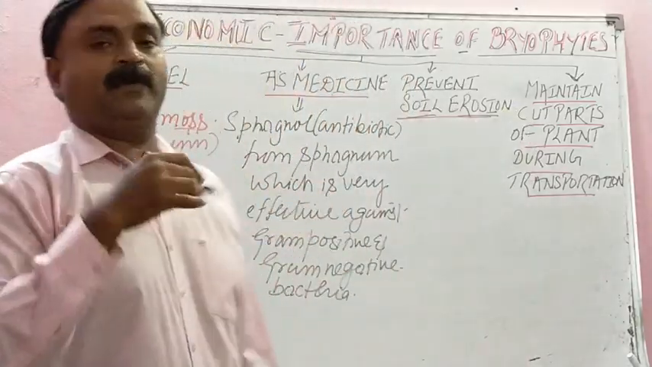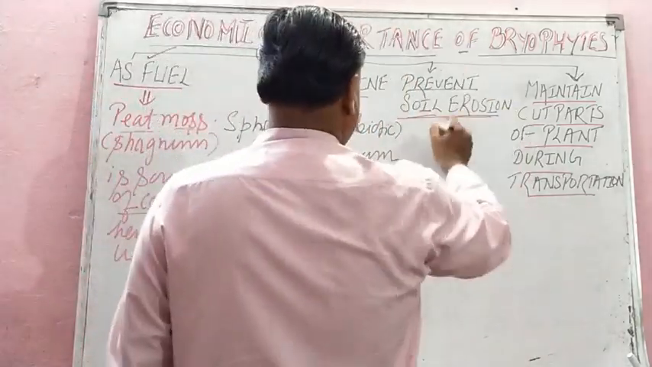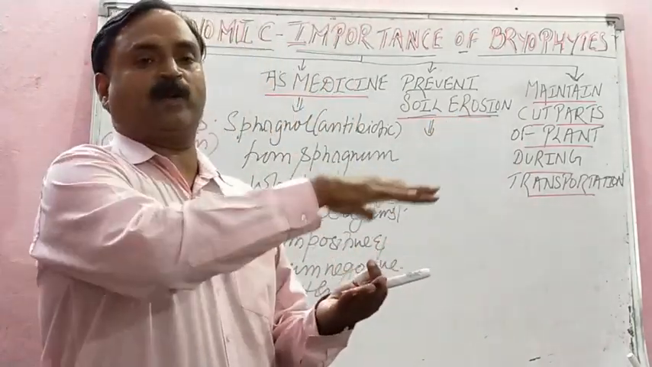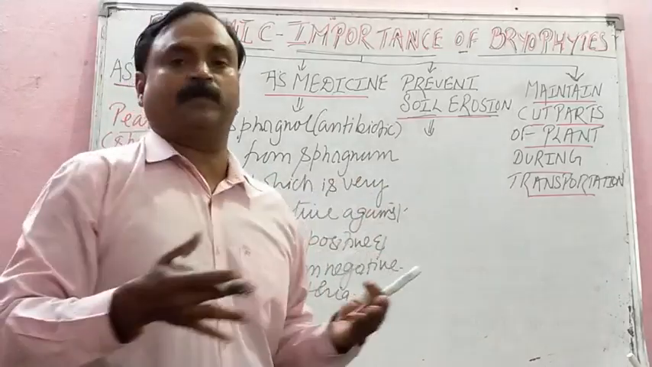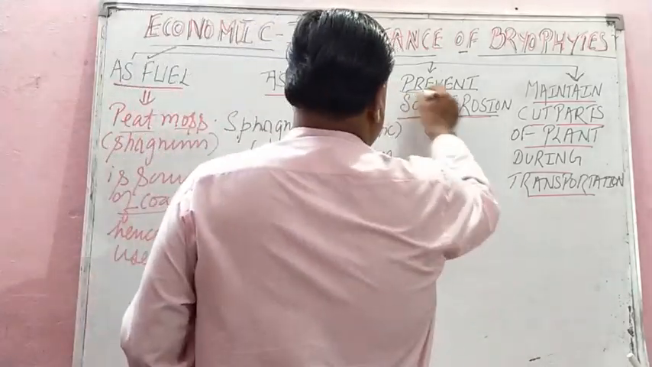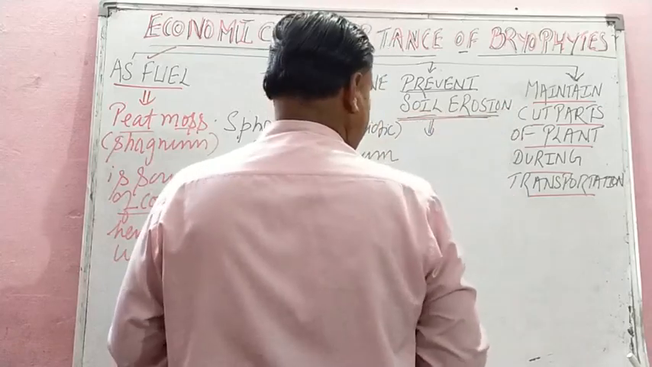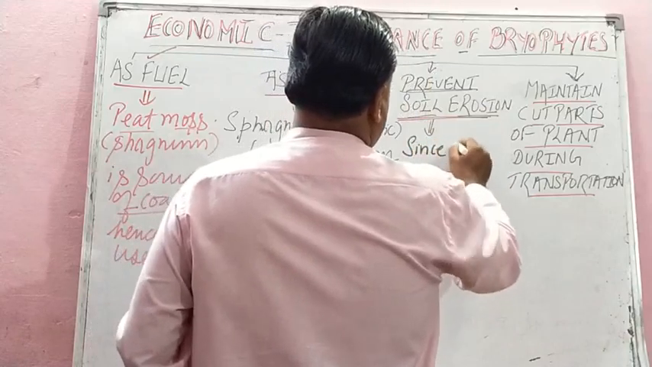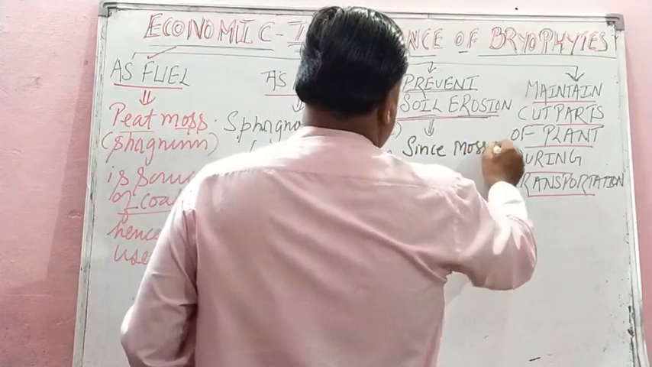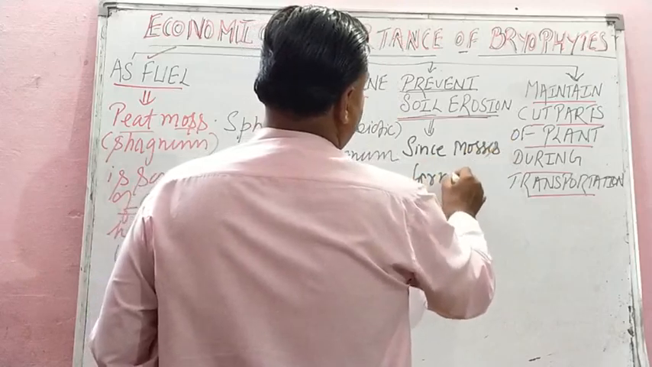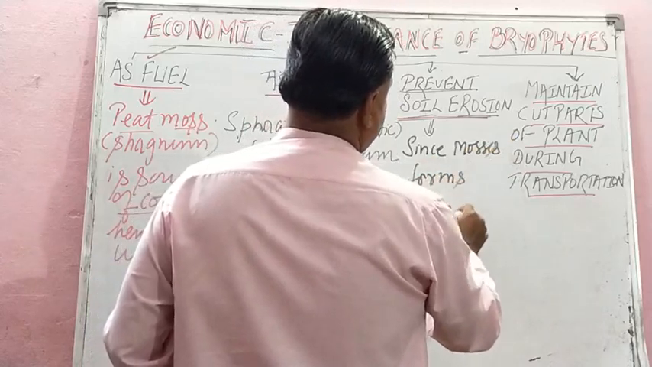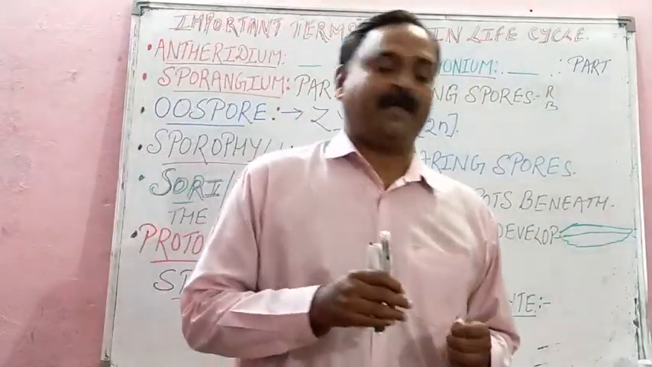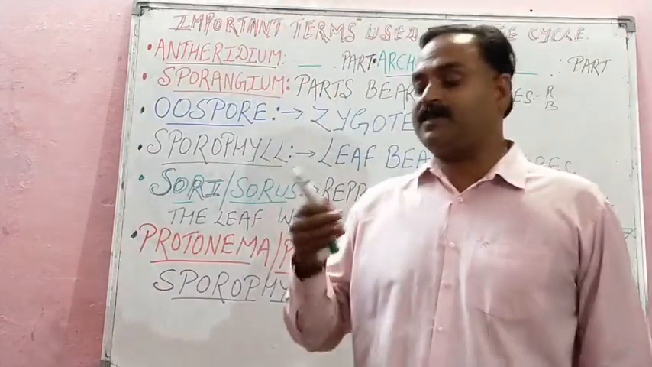How does it prevent soil erosion? Since mosses form a dense carpet or mat over the soil, it can prevent soil erosion. Why? Since mosses form a dense carpet. Student, now we are studying the life cycle of this plant kingdom's examples.